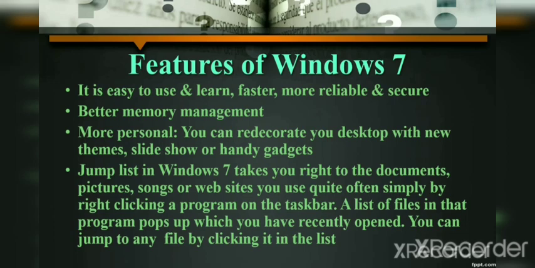Jump list. What is a jump list? So jump list in Windows 7 takes you right to the documents, whatever documents you used previously. Easily, if you saved it, you can go to that document by directly clicking on pictures, songs, websites, or often simply by right clicking on a program on the taskbar.